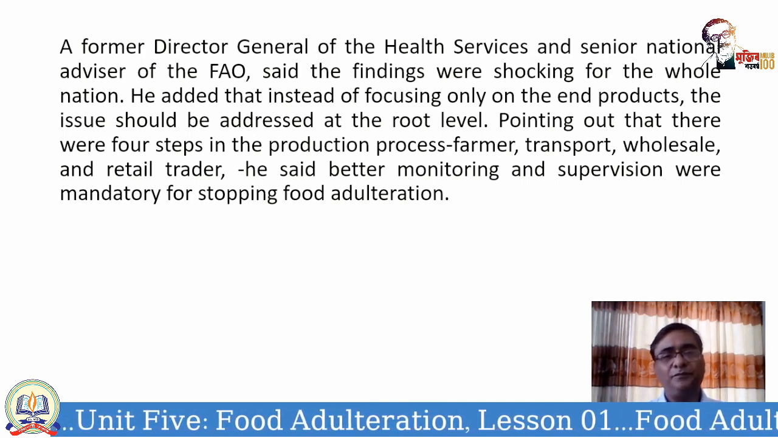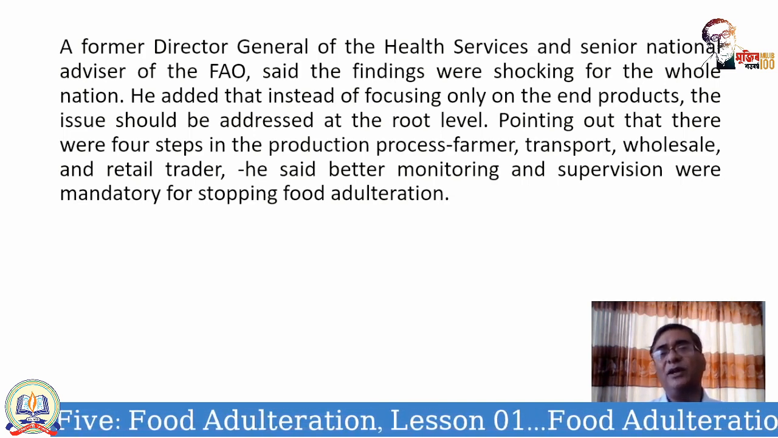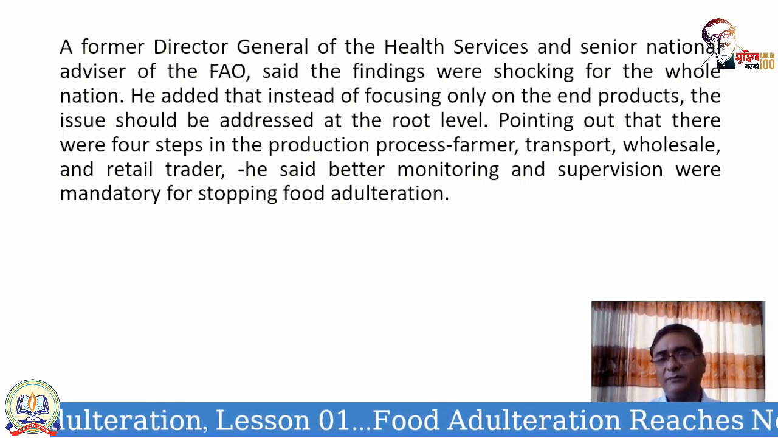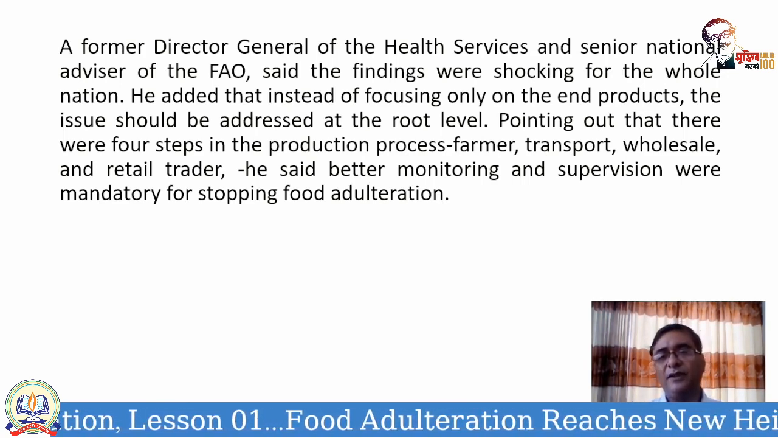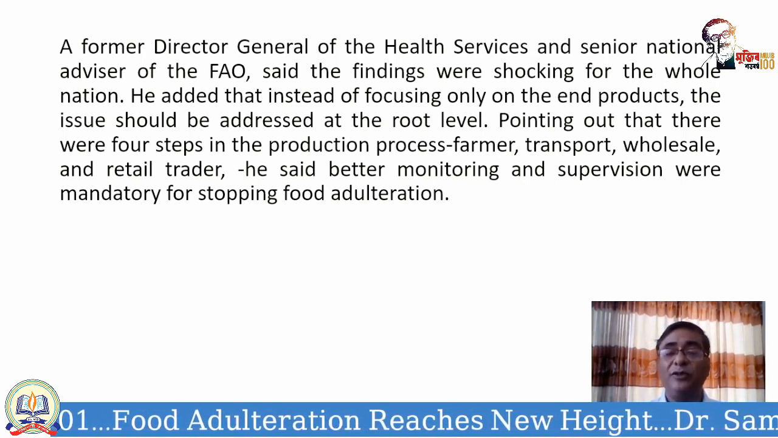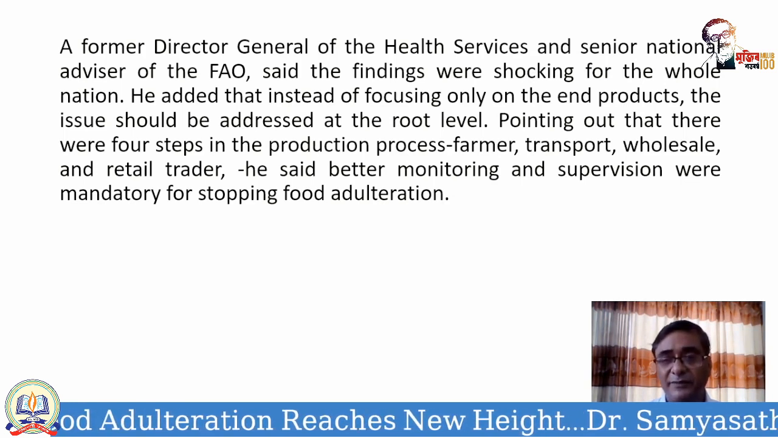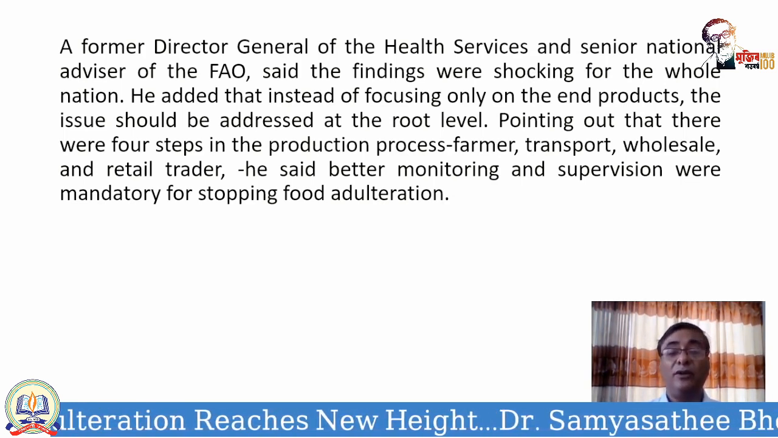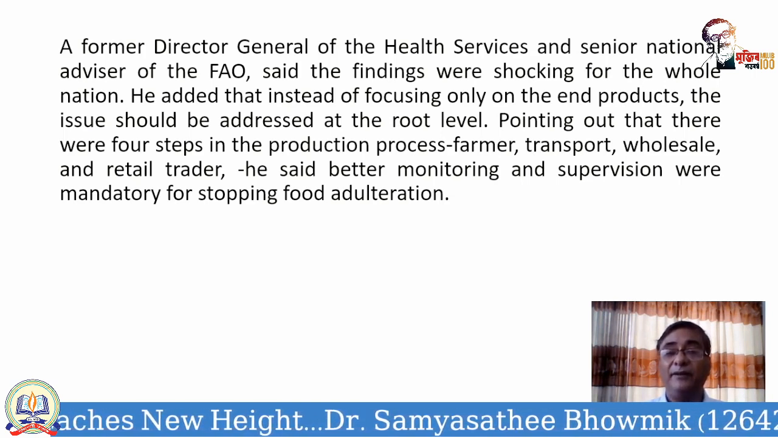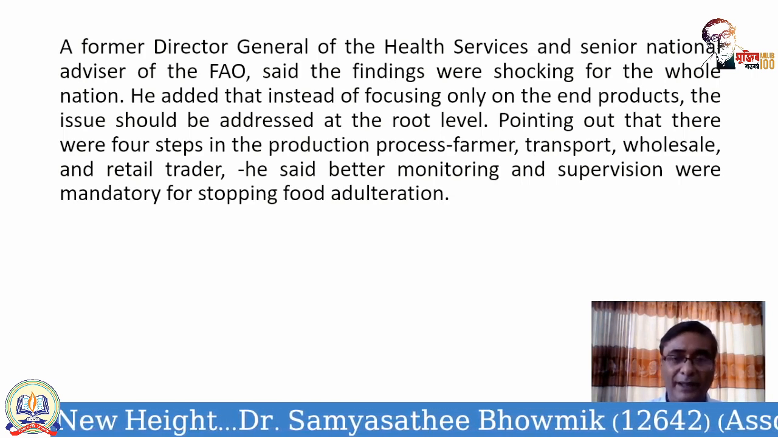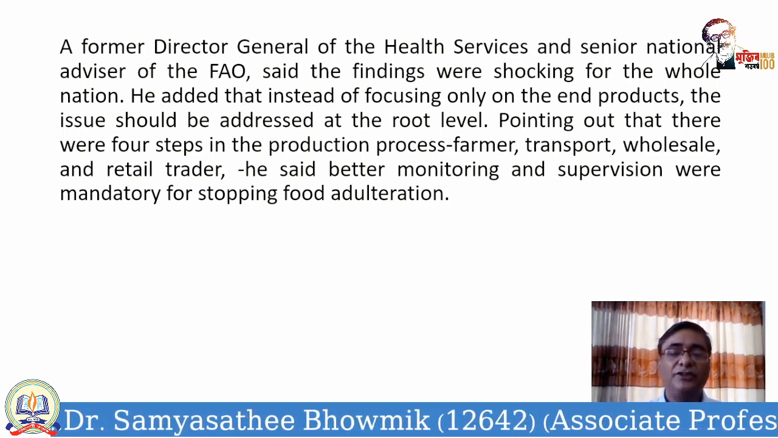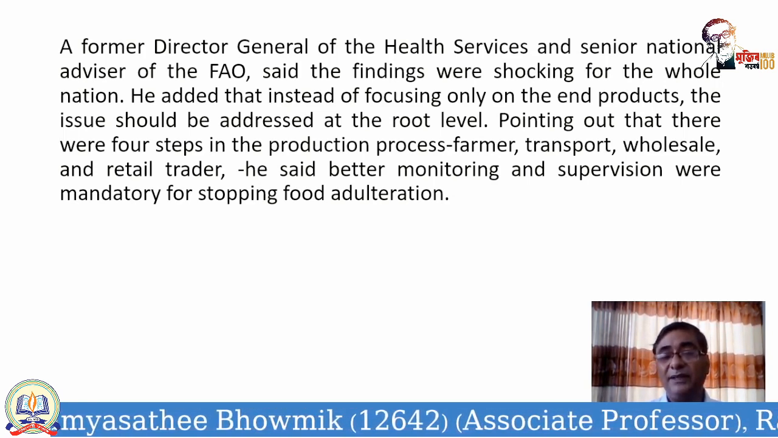Pointing out that there are 4 steps in the production process. So there are 4 steps. Look at the process. The farmer who is involved in farming may use different types of pesticides, formalin, or preservatives, or chemicals that may make the products appear more appealing, or may attract the customers. So that's what the farmers may think.